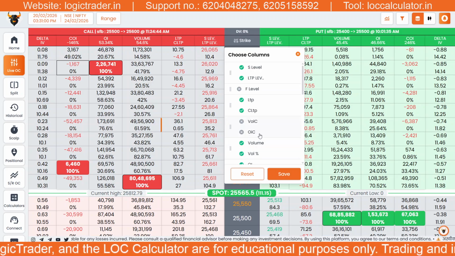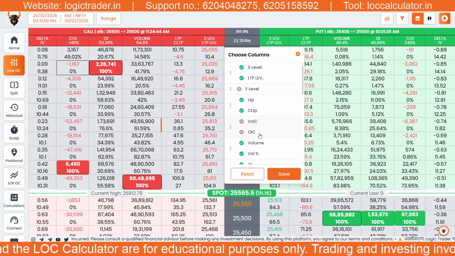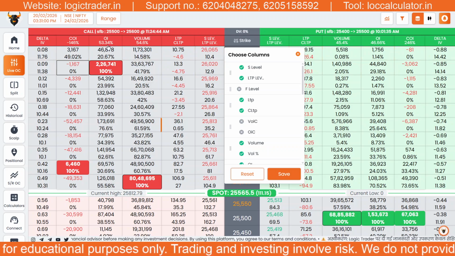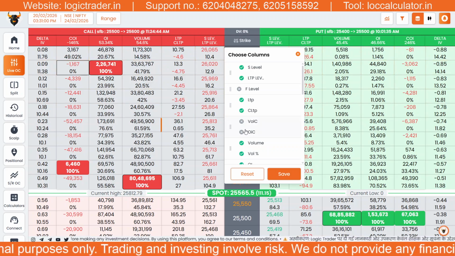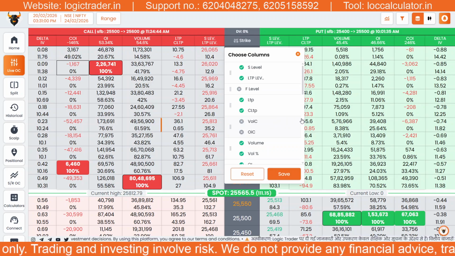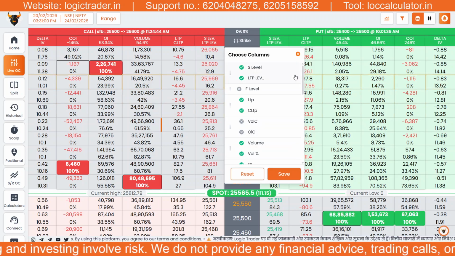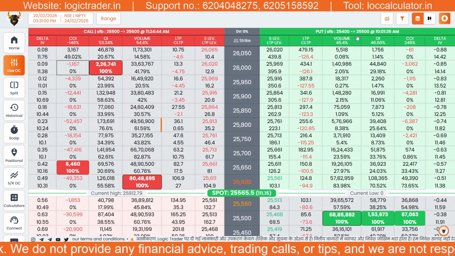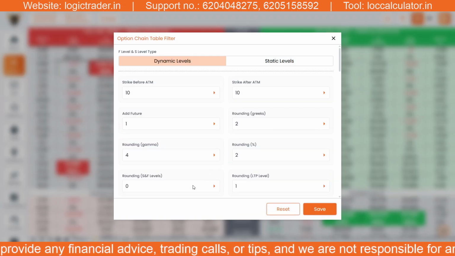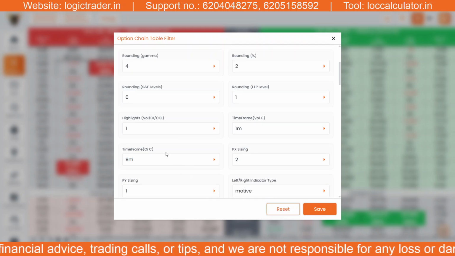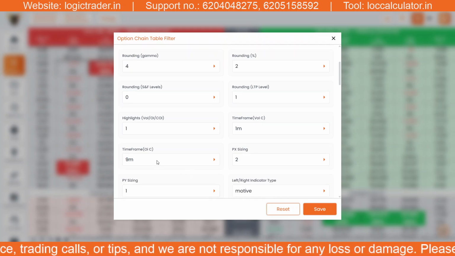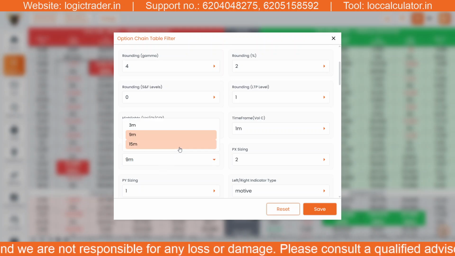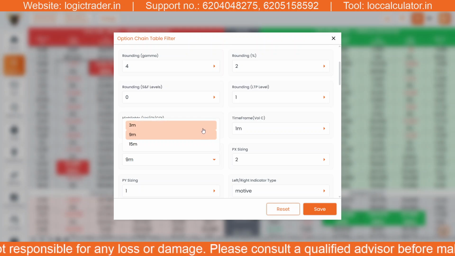What makes this feature unique is that it shows how much change has occurred in volume and open interest within a specific time interval, for example, every 3 minutes. Moreover, the time interval is fully customizable. You can adjust it in filters. You will go and get the time frame here. You can adjust it to 3 minutes, 9 minutes, or any preferred time frame based on your trading style.